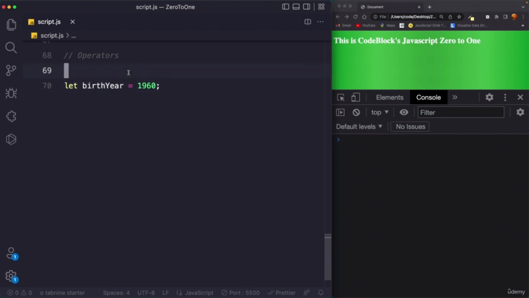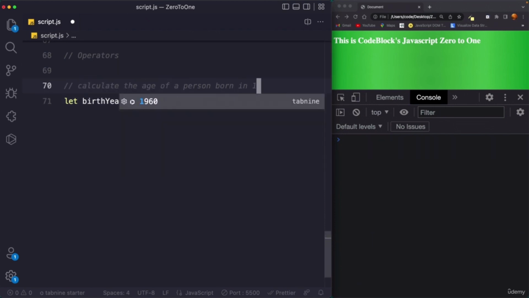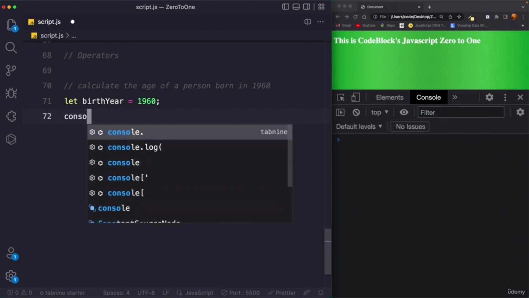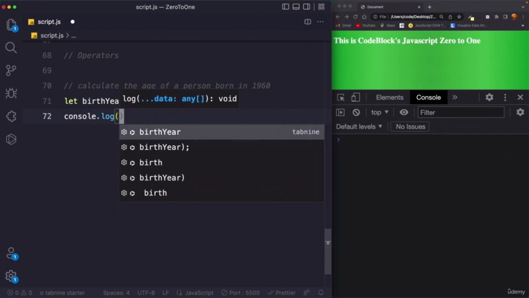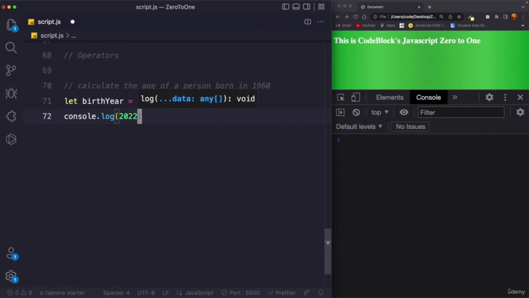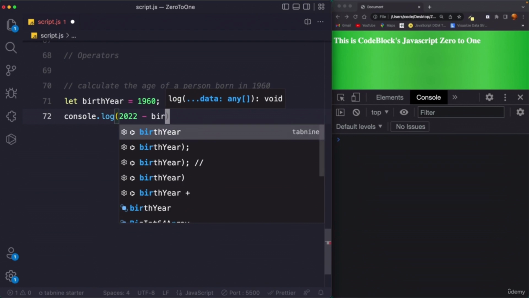Now again, first let me write a comment here. I will say calculate the age of a person born in 1960. So first we have declared this variable. Now to calculate the age of the person born in 1960, what do we need to do? We need to subtract the birth year from the current year, right? So what we can say? We can simply say console.log, the current year is 2022, so 2022 minus birthYear.